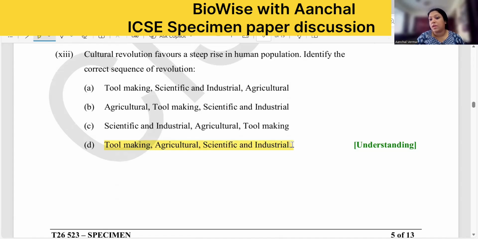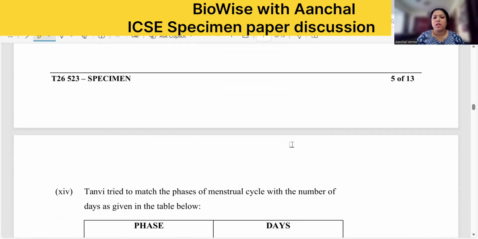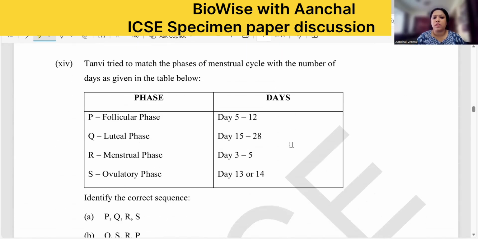Children, these are all application based questions, not direct questions from your textbook. So unless you understand the concept, you cannot answer all these questions. Okay. These are all based on your understanding of the chapter.